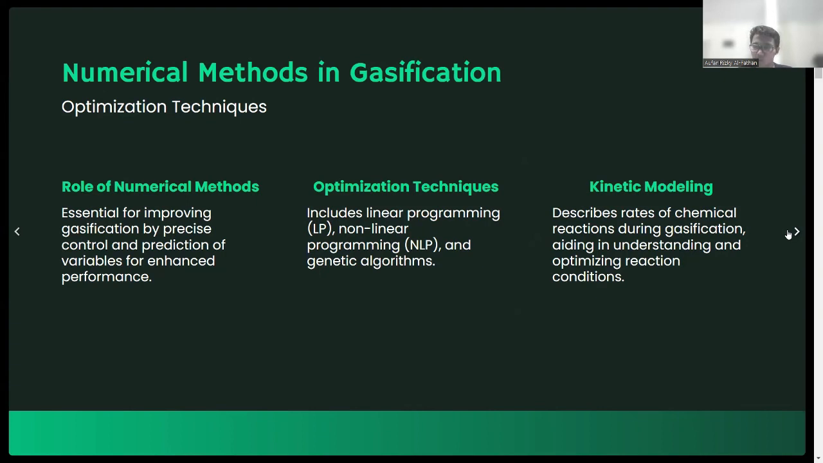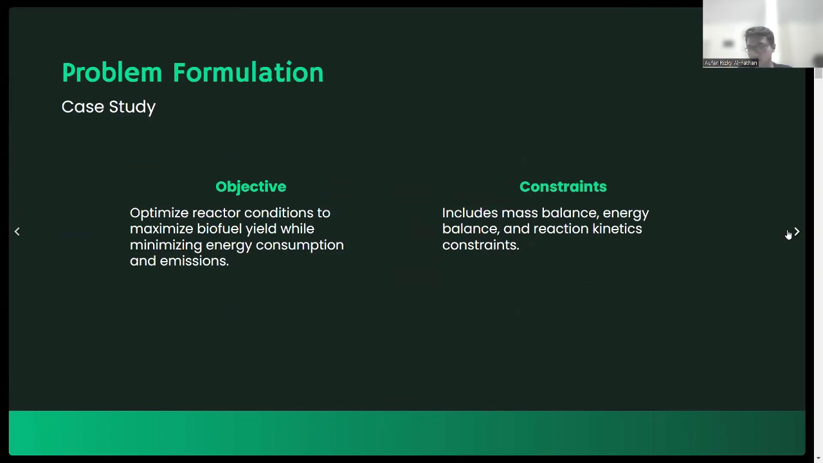And then we also need to use the modeling kinetic to describe the rates of chemical reaction, so we can understand it better. Okay, next, it's about the idealization. I mean the initial thinking also. So in this idealization, the next is idealization for the E5.